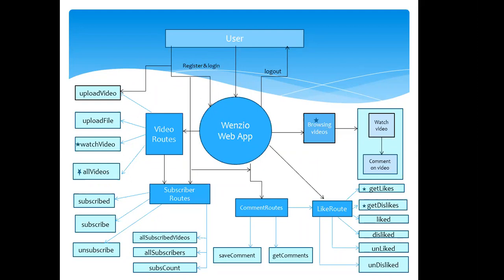The next one is the subscribers route. Here you can see the three left-hand side requests. The first one is subscribed, to check if the user watching the video is subscribed to the video owner or not. The second one is the subscribe request for subscribing to the channel. The third one is the unsubscribe request for unsubscribing from the channel. And the next one is all subscribed video. This request returns all the owners the user is subscribed to.